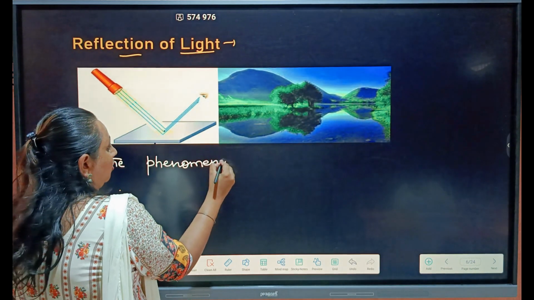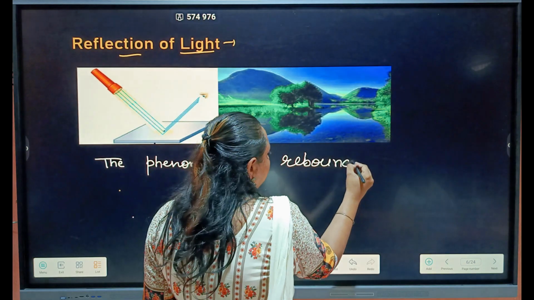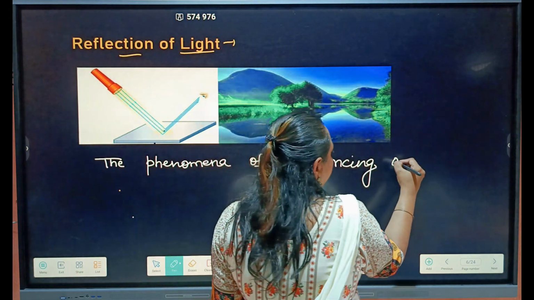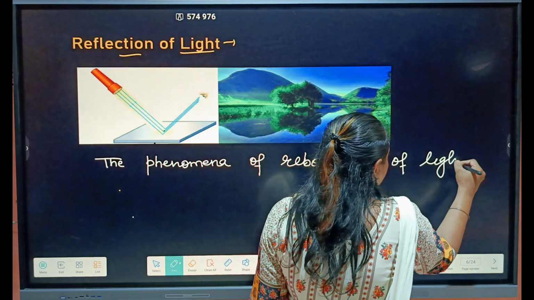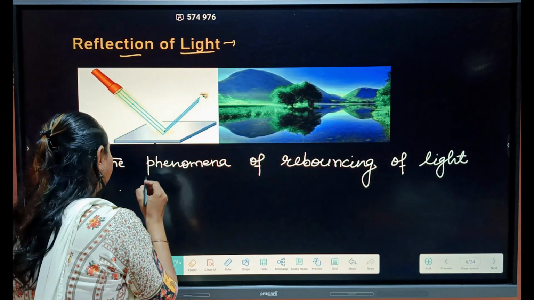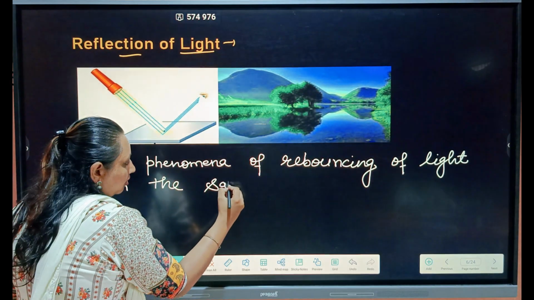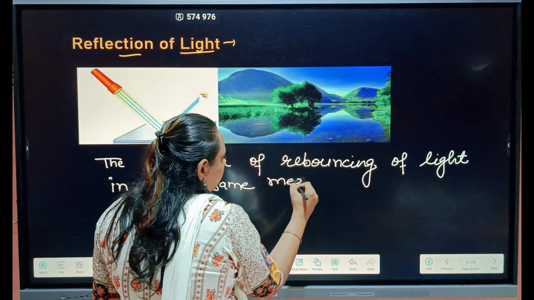Rebouncing means coming back of light in the same medium.